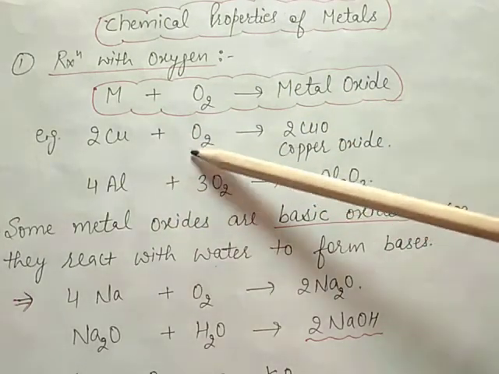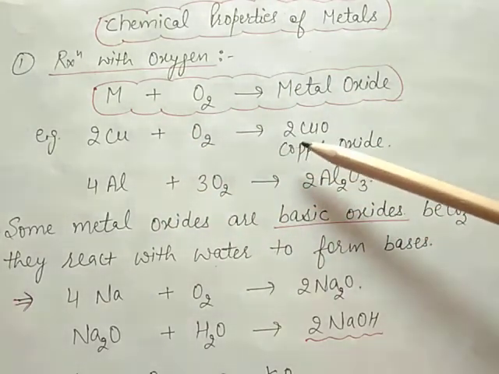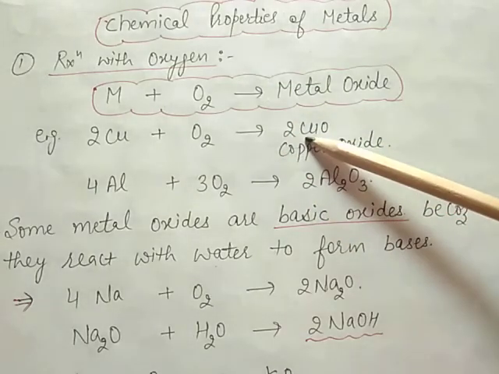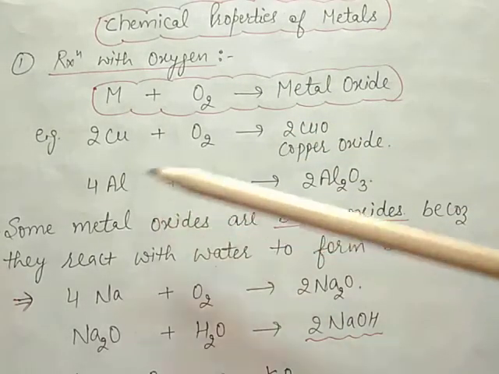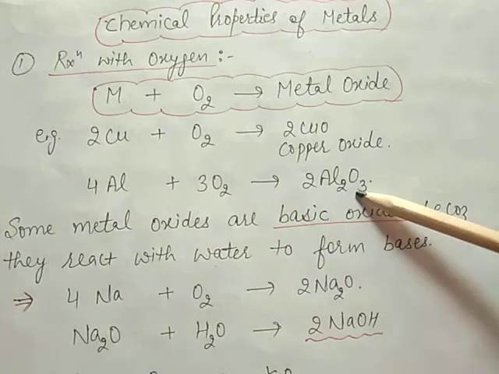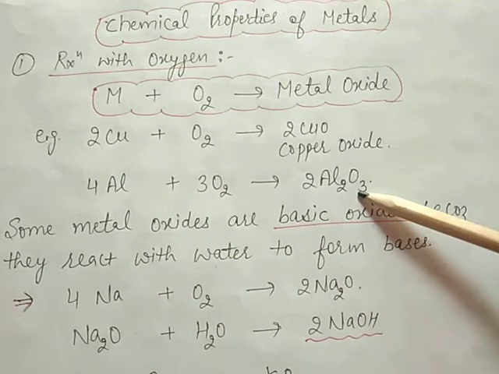When copper reacts with oxygen, it will form copper oxide. Aluminium reacts with oxygen, it will form aluminium oxide.